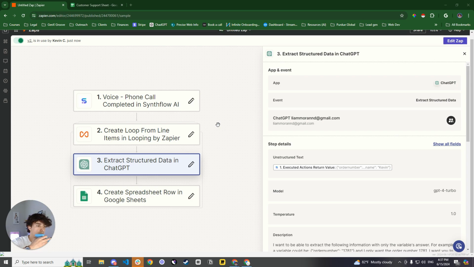My order was placed June 10th, and my order number is 1782. Thanks for the details, Kevin. Since you placed your order on June 10th, it should have been processed by now. You can expect it to arrive within the next few days. Is there anything else I can assist you with? That should be it. Thank you. You're welcome, Kevin. If you have any more questions later on, feel free to give us a call. Have a great day. You too. Bye.